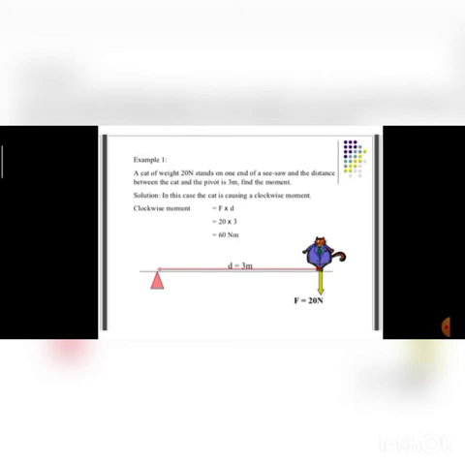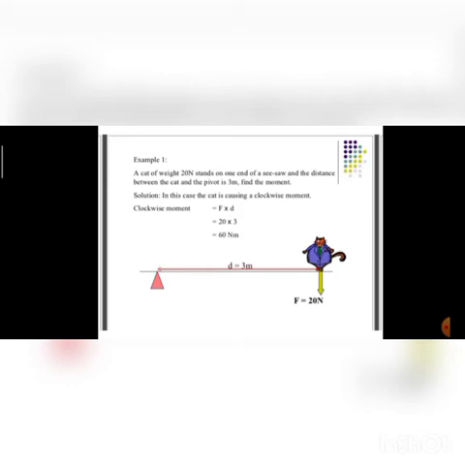So before this numerical we will discuss the definition. With the help of force, when an object turns, this is called turning effect and it is called moment. It is of two types, clockwise and anti-clockwise. If the object turns in the clockwise direction, we call it clockwise moment, and if the object turns in the anti-clockwise direction, we call it anti-clockwise moment.